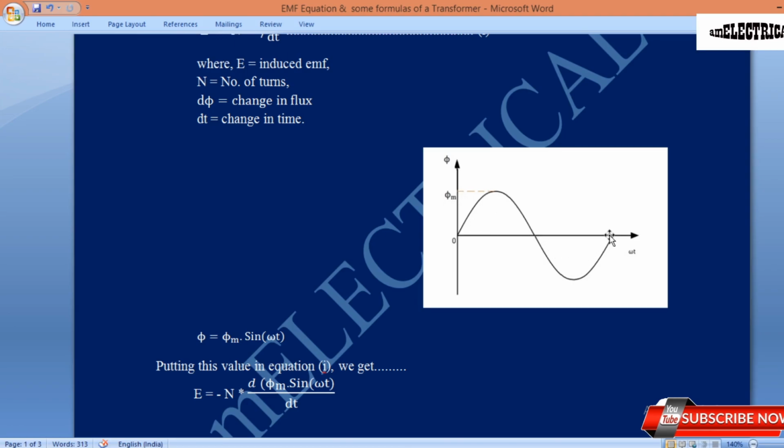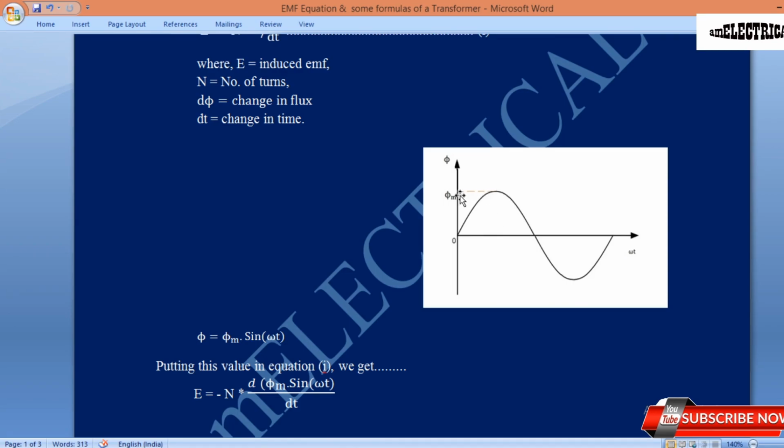We all know that if we write down the equation of any sinusoidal signal, it will be like this: phi equals phi m sin omega t. Here the x-axis is omega t and on the y-axis we measure the magnitude of phi, and phi m is the peak or maximum value of phi.